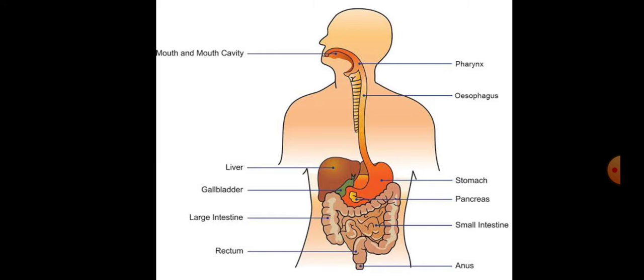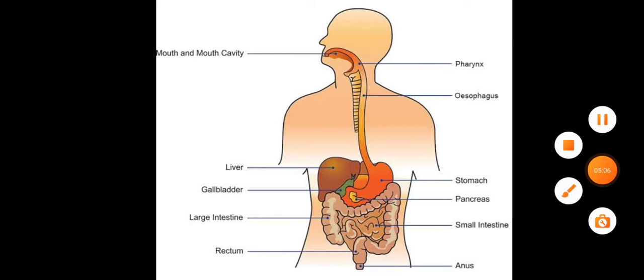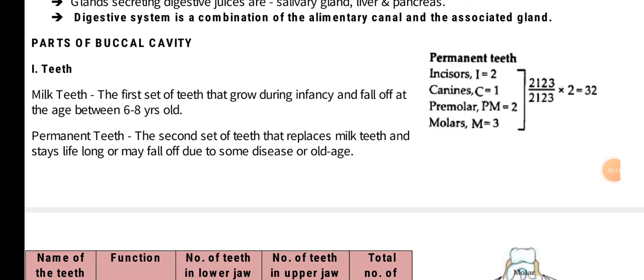Now let's get into the details of how the digestion process is taking place and what are the different parts of the alimentary canal involved. The first part that we have in the alimentary canal is the buccal cavity, and the buccal cavity itself is divided into subsegments. So the first segment is teeth.